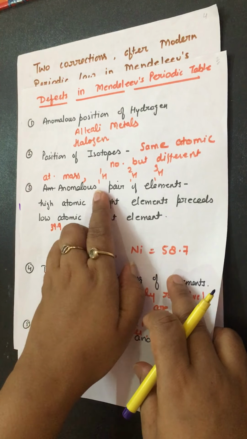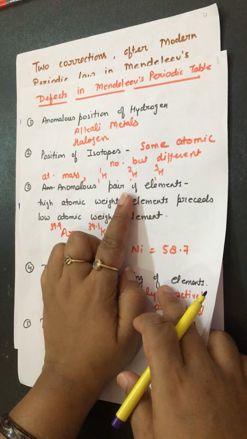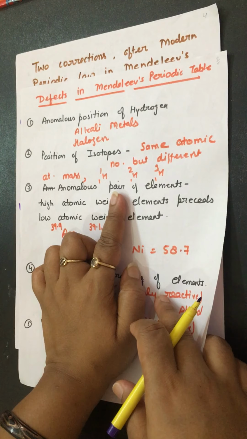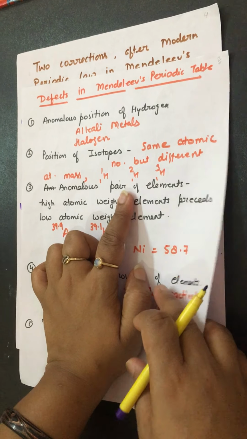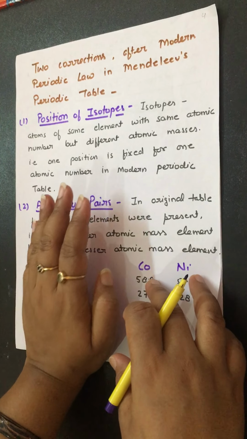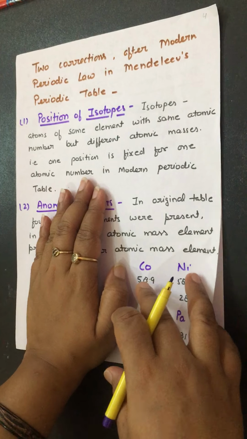It means all the isotopes have the same atomic number, so all the isotopes must have the same position. There is no need of different positions in the periodic table for the isotopes. So the anomaly of the position of the isotopes was corrected.